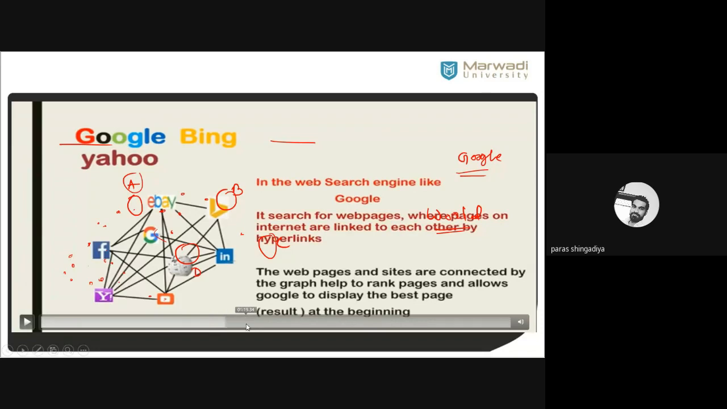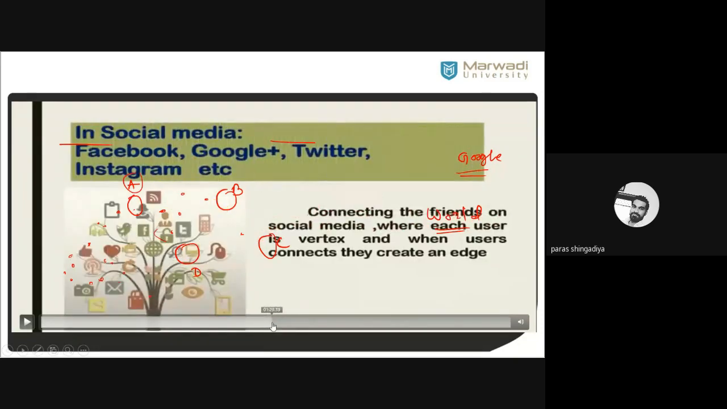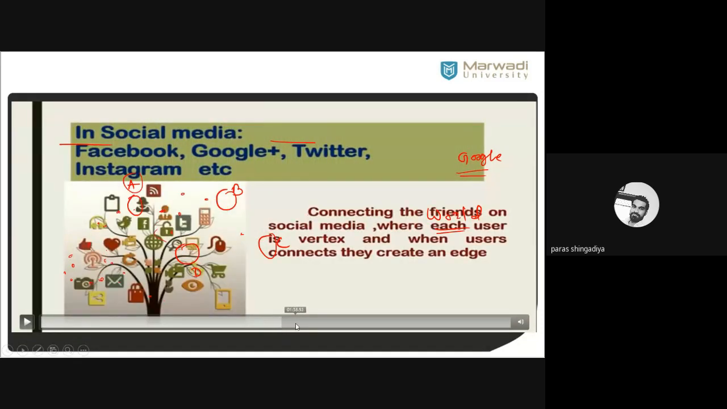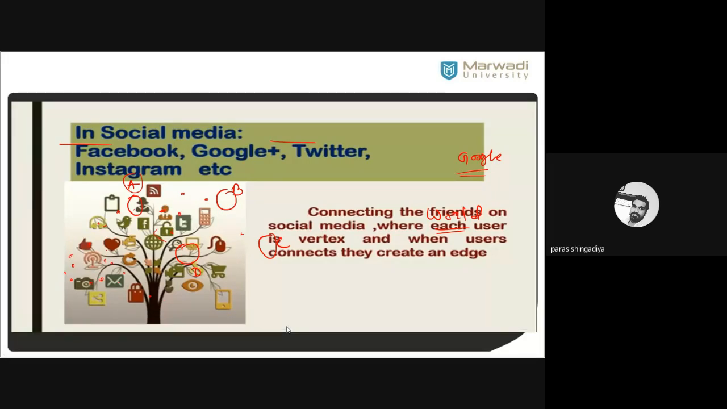And then the third one is social media, which is also one of the largest graphs. For example, Facebook. So how does Facebook work? Clear? Sometimes, if you open the Facebook app, you will get a friend suggestion. So how do friend suggestions work? How does this Facebook app work?